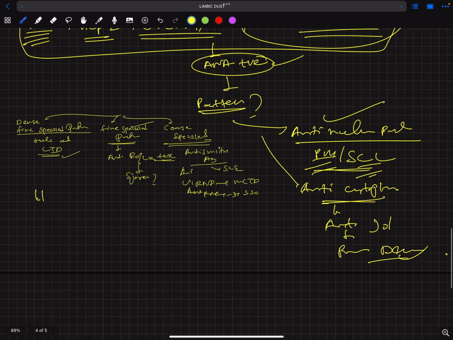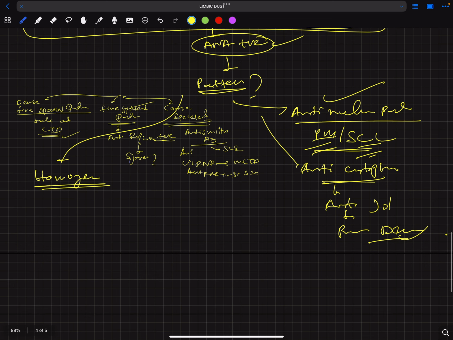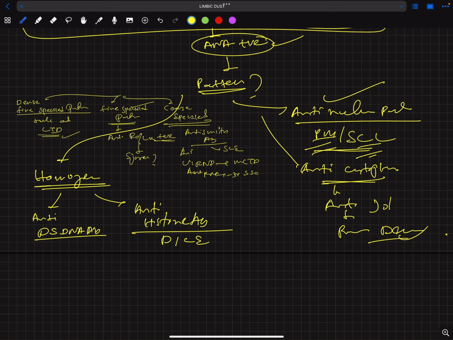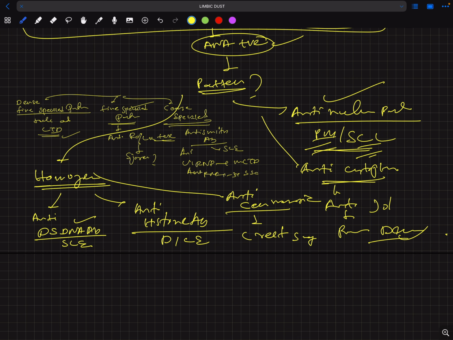Suppose ANA is positive in a homogeneous pattern. There can be two antibodies here: anti-dsDNA antibody and anti-histone antibody. Anti-histone antibody is seen in drug-induced lupus, and anti-dsDNA is another specific antibody in SLE. And suppose there is an anti-centromeric pattern in immunofluorescence, it can indicate CREST syndrome.